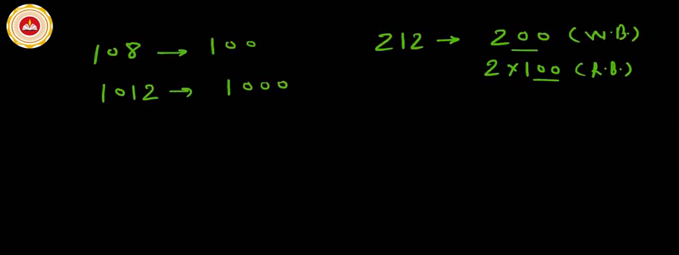Next example, if 983 is the number and you are asked to find the nearest base. 983 is closer to 1000, or we may say that 1000 is closer to 983. So 1000 is the nearest real base for the given number 983.